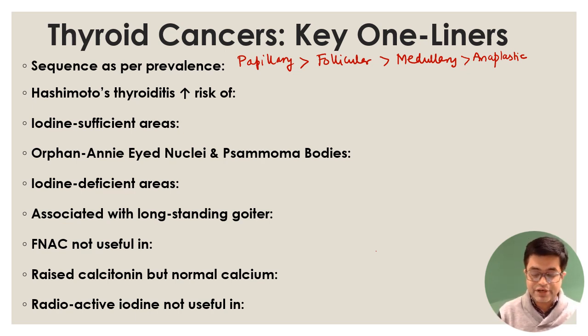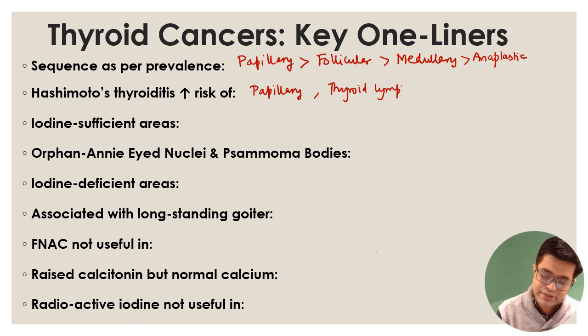Now, Hashimoto thyroiditis increases the risk of which thyroid cancers? Two cancer risks are increased. It increases the risk of papillary carcinoma of thyroid. It also increases the risk of thyroid lymphomas. So thyroid lymphomas virtually always occur in an underlying Hashimoto thyroiditis patient. Which is the most common thyroid cancer in iodine sufficient area? The answer is papillary carcinoma.